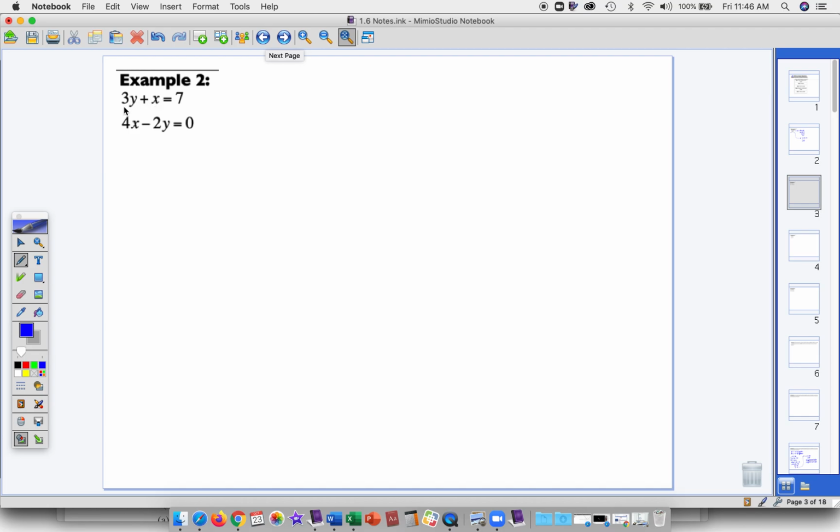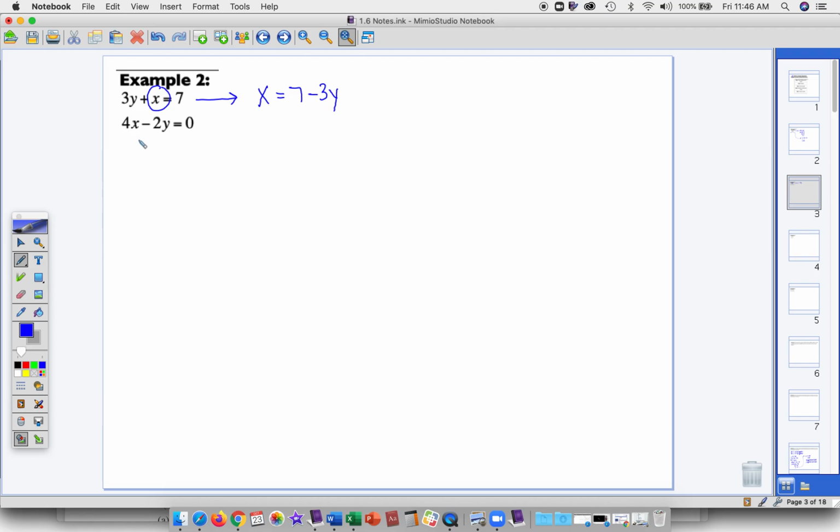Example 2. So let's see. Here we need to solve for a variable. And what I look for is, is there one where the coefficient is 1? And right here in the first equation, x has a coefficient of 1. So that's going to be the easiest one to solve for. So if I move the 3y to the other side, I get x is equal to 7 minus 3y.